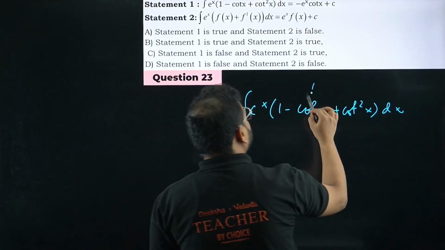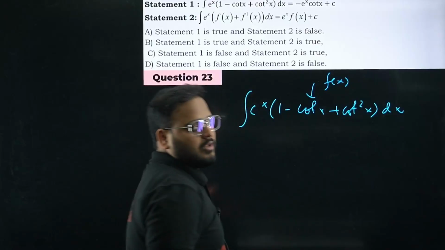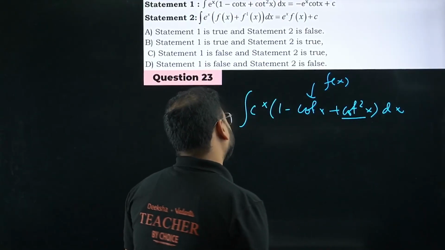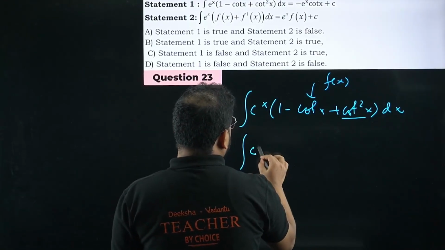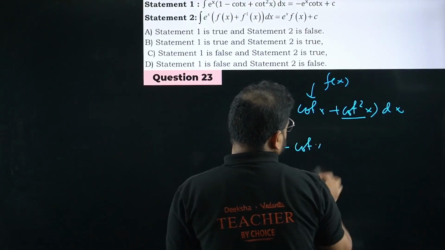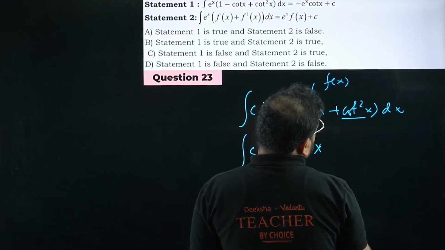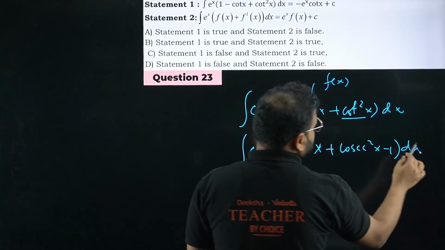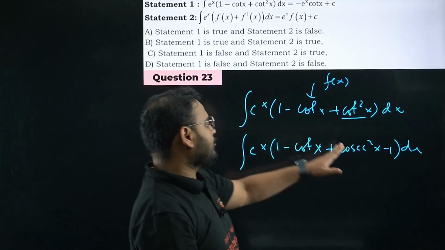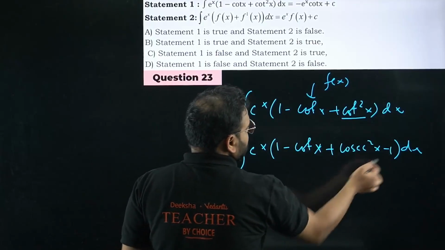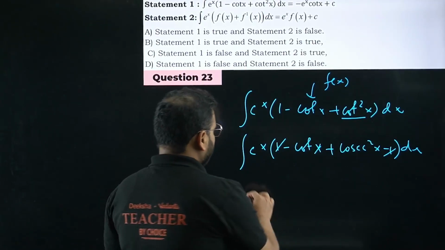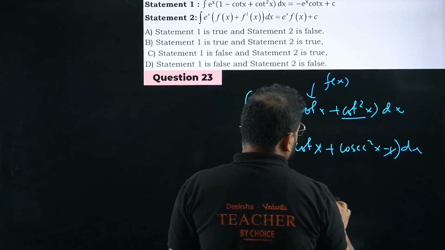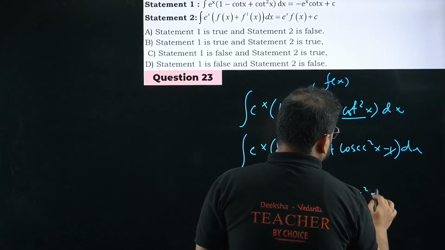It means this has to be the function actually. Now what we can do is look for the derivative part. Write this in terms of cosec square. So it will become e power x times 1 minus cot x, and cot square will become cosec square x minus 1, from the identity: cot square is cosec square minus 1. Please check. So minus 1 and plus 1 will cancel. What I have now is the integral of e power x times minus cot x plus cosec square x dx.